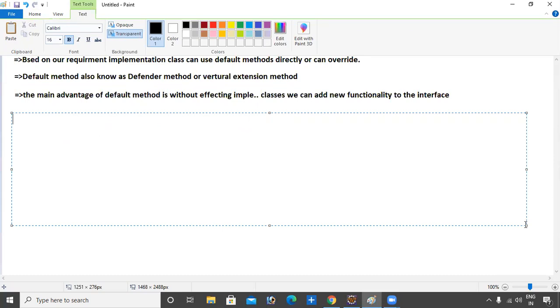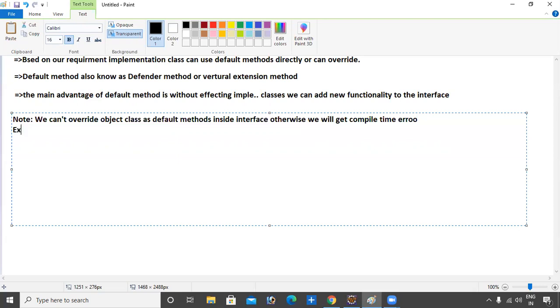This is the warning note: we can't override Object class methods as default methods inside an interface, otherwise we will get a compile time error.